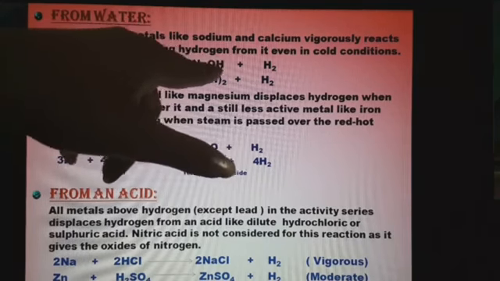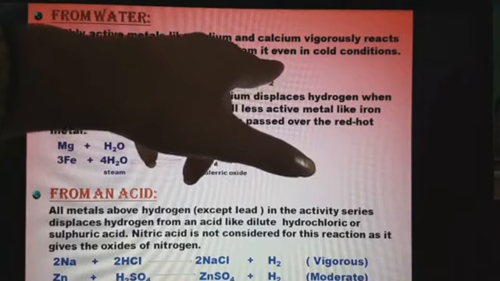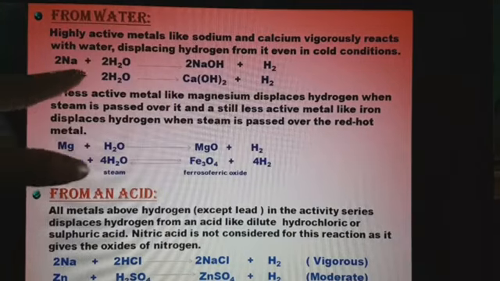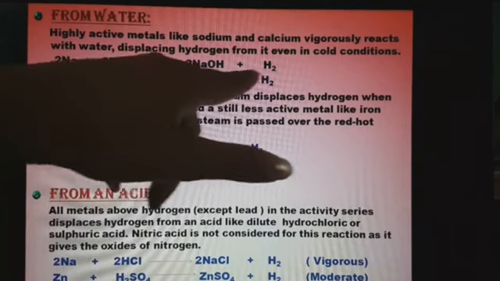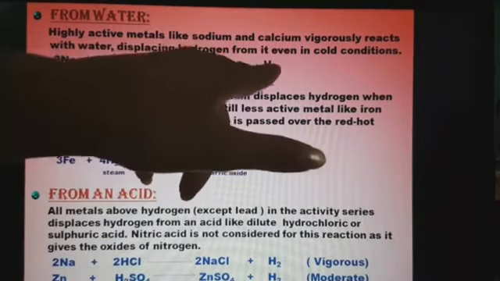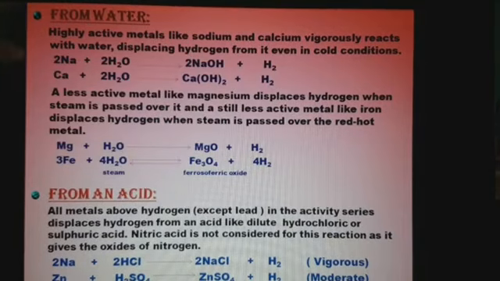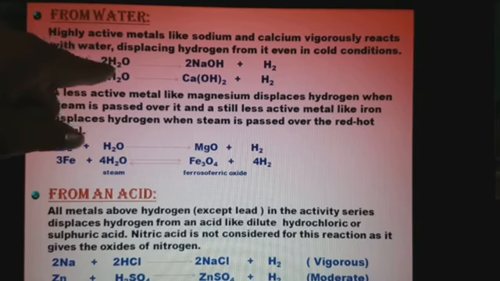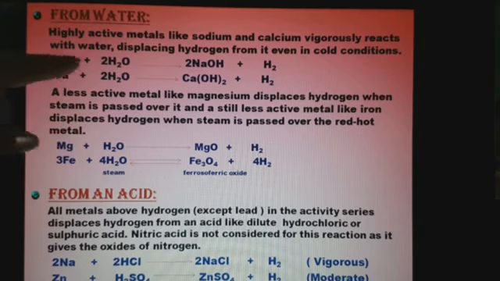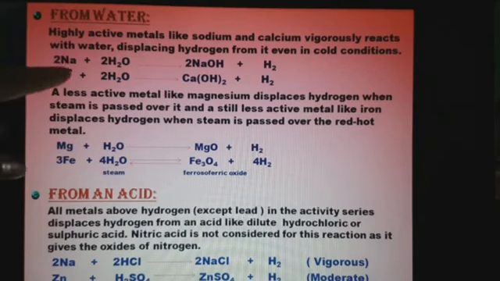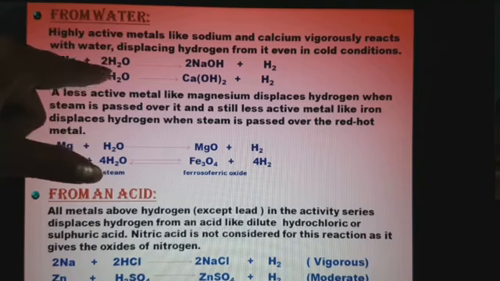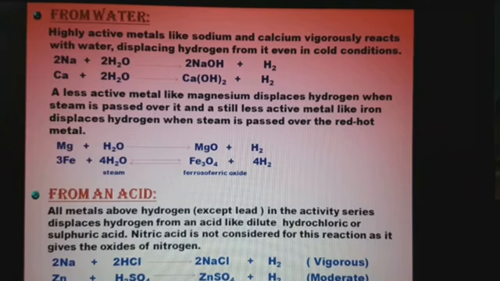NaOH, sodium hydroxide, and hydrogen gas is being released. Similarly, when calcium reacts with the water, what is formed? Calcium hydroxide and hydrogen gas is being released. So you can see over here what is being displaced. Here the hydrogen is being displaced by sodium, and similarly here hydrogen is being displaced by calcium.